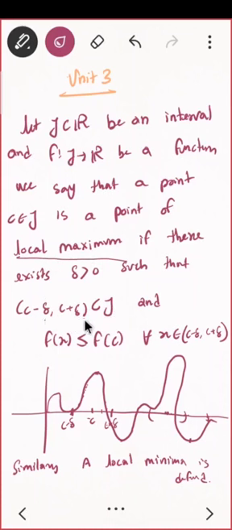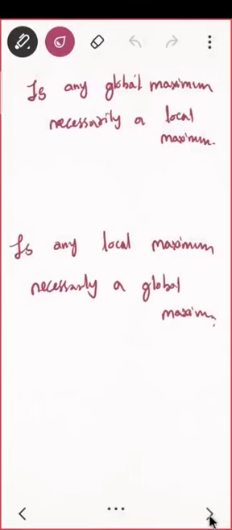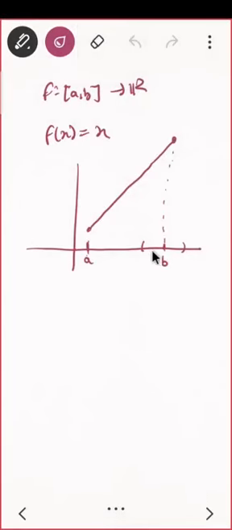C minus delta and C plus delta must be in the domain, then only I can talk about local maxima or local minima. This is the most important thing. The interval should be in the domain. But what do you see here? If you take B minus delta and B plus delta, but your domain is only up to B, I cannot have this point. Correct? So what is your conclusion?